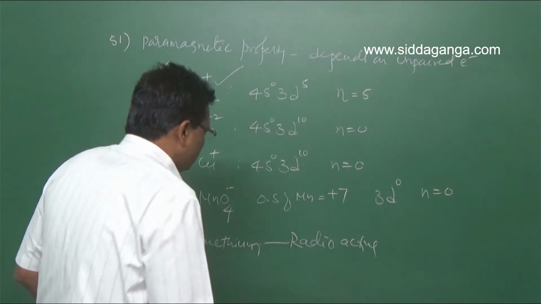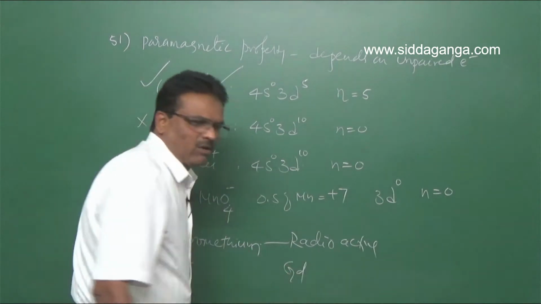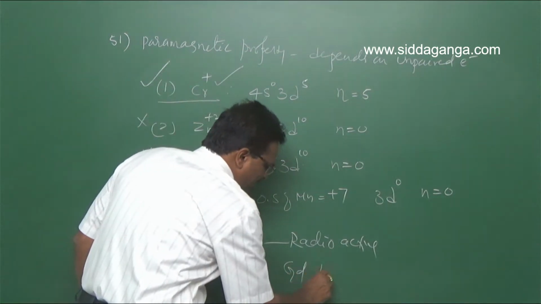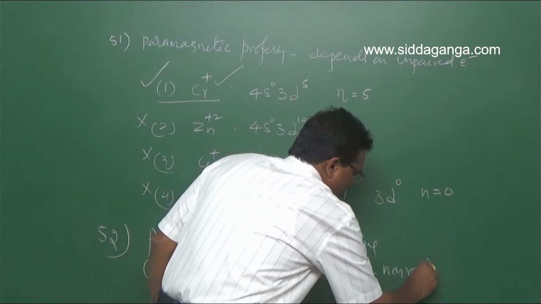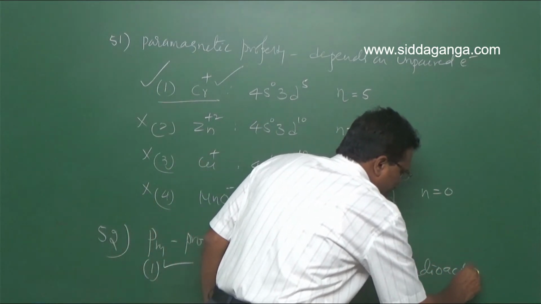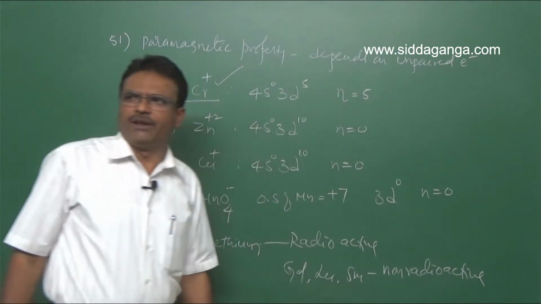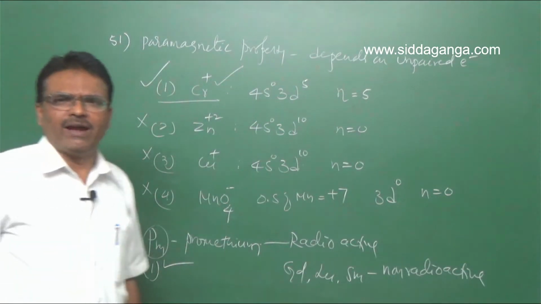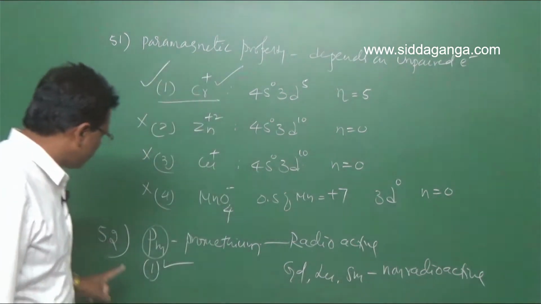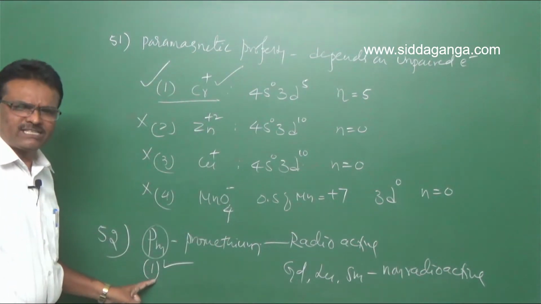Clear? So gadolinium, lutetium and samarium are non-radioactive. Only promethium is the radioactive element. Hence for question number 52, the first option is correct.